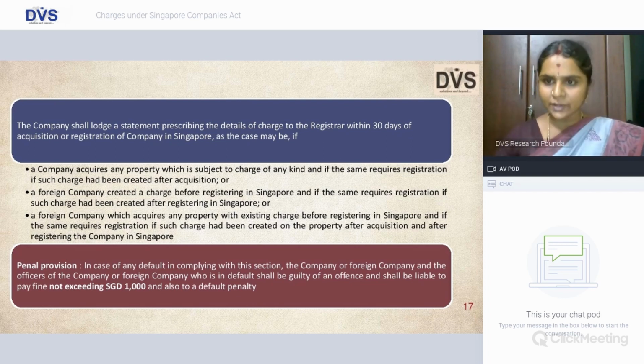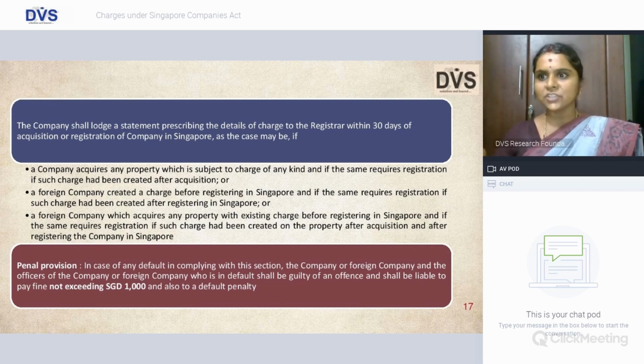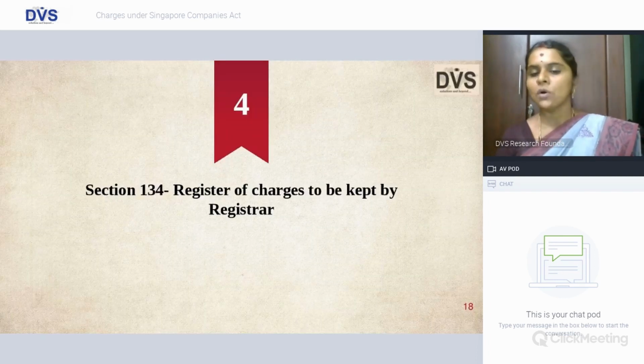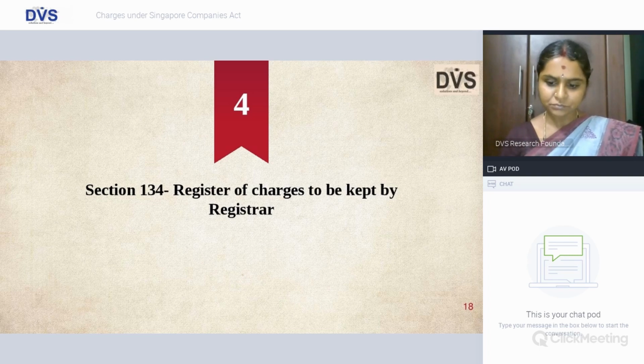Or if that foreign company is registered in Singapore, then this particular obligation occurs by virtue of this 131 subsection 1 and 3, then the company shall certainly lodge a statement to the registrar within 30 days of either the acquisition or a foreign company registering in Singapore, as the case may be. And for violation of this provision, there is a liability, friends, to pay fine not exceeding Singapore dollars 1,000 and also liable to a default penalty.